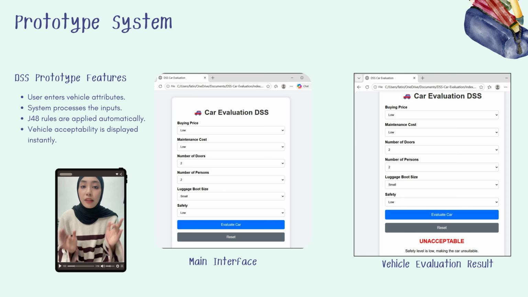One of the main advantages of this prototype is that it provides instant recommendation, allowing users to make a decision more quickly and consistently without manually comparing all vehicle attributes. Therefore, this prototype successfully demonstrates how machine learning and decision support systems can be combined to assist users in vehicle evaluation. Thank you. I will now pass the presentation to the next presenter.